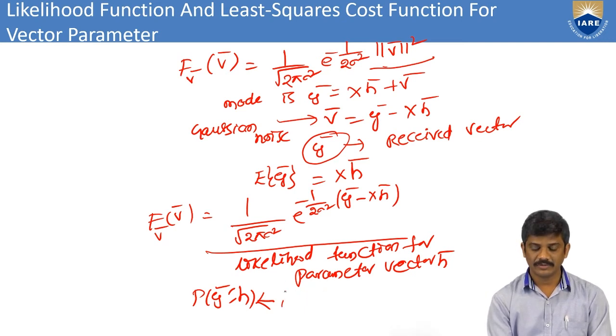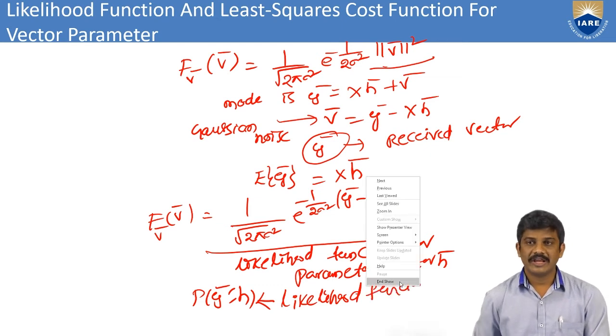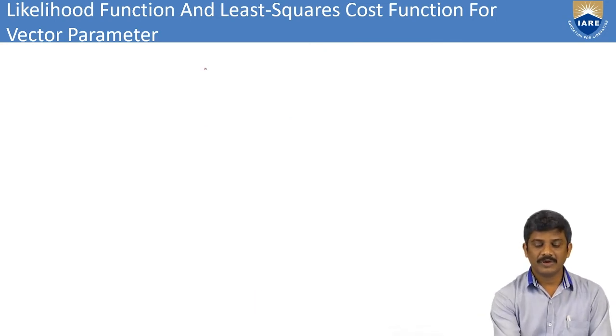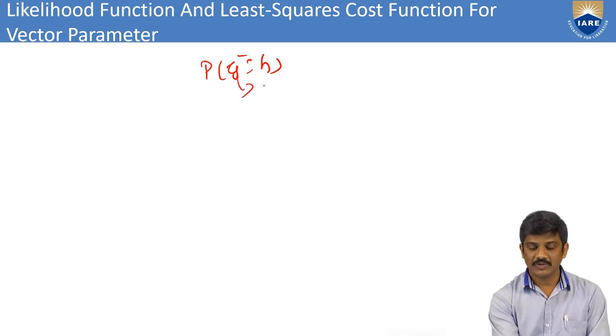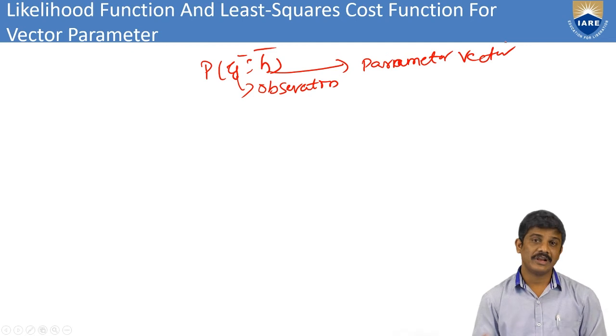Likelihood function. In the likelihood function we have p of y bar given h bar. Here y bar is the observation, and h bar is the parameter vector. Here we can go for the log likelihood function.